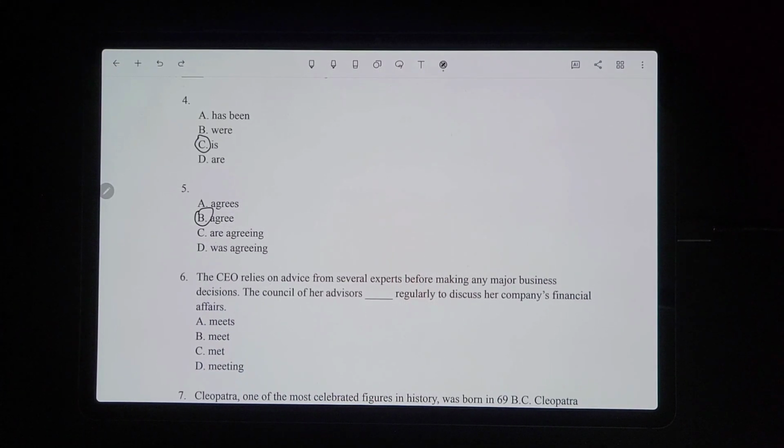So here the subject that needs to match is going to be the council. So the council would be singular. That's when you're talking about a group of people like that. Again, this was in the notes if you want to refer back to it. Like we have here with the council, it's going to be singular because you're referring to that one council. So it would be meets, because it's saying the council of her advisors meets regularly to discuss her company's financial affairs. It's happening regularly now. The council meets regularly.